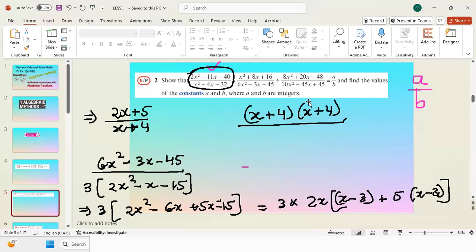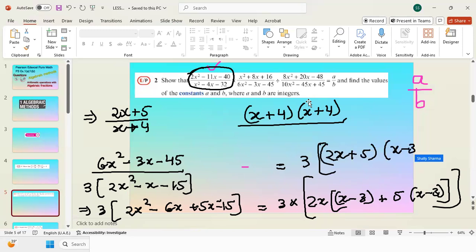And here you need to put the brackets. So basically what I got here is 3 times 2x plus 5 and then x minus 3. Sorry, that is the second part I got. Now what I need to do is write the same thing over here.